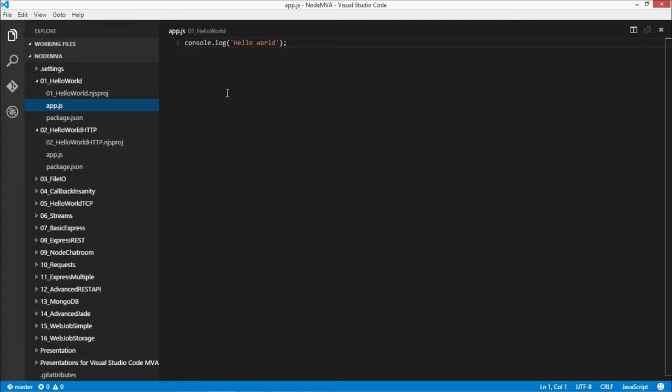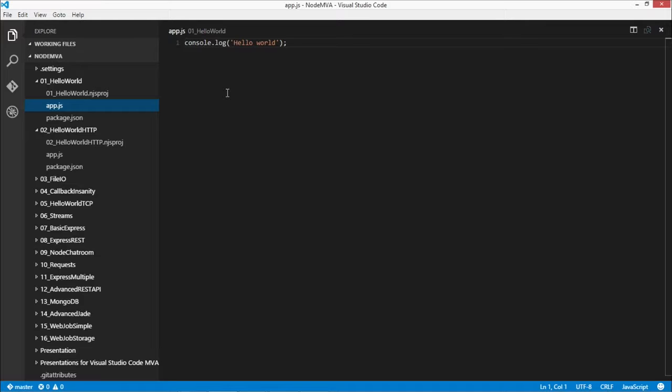So what we're going to do is switch over to our code editor, and we're using Visual Studio Code, which is the best editor, in my opinion, and you can run it on OS X, Linux, Windows. I'm running it on Windows here, but you can run it on your own platform as well. Node will work everywhere as well. So let's get right down to it.